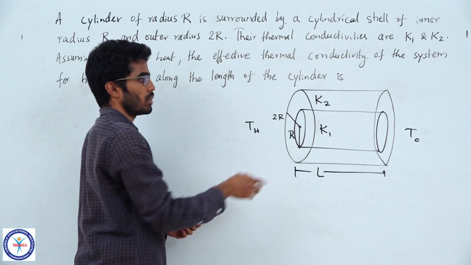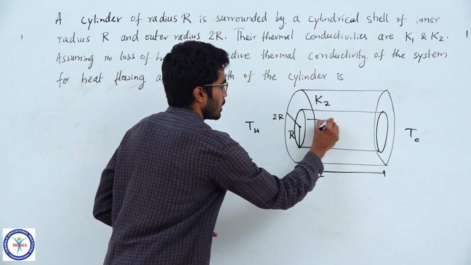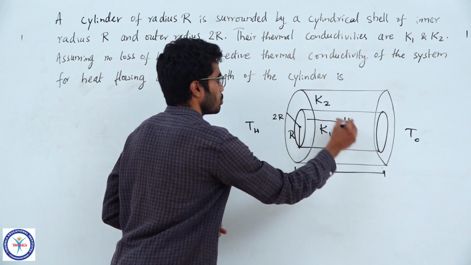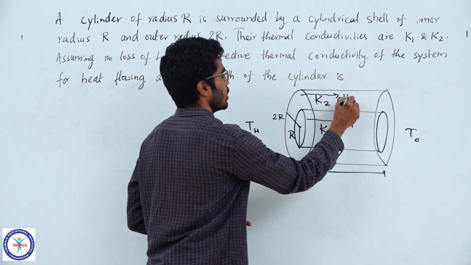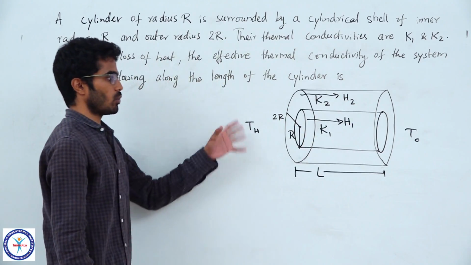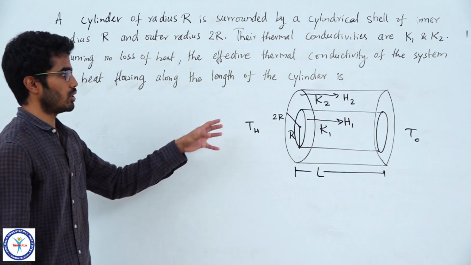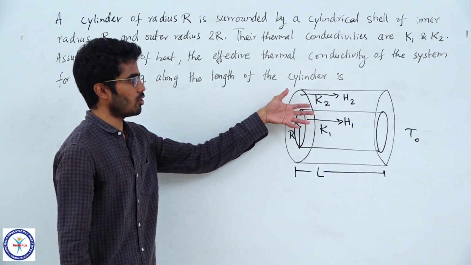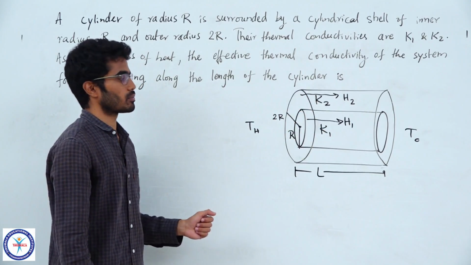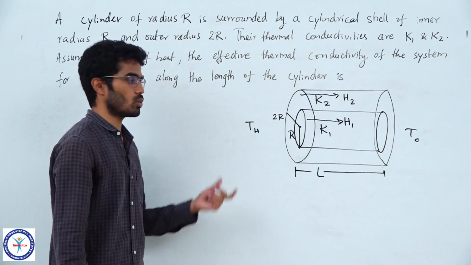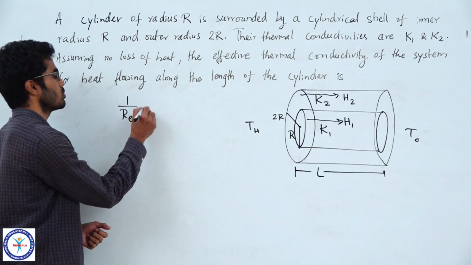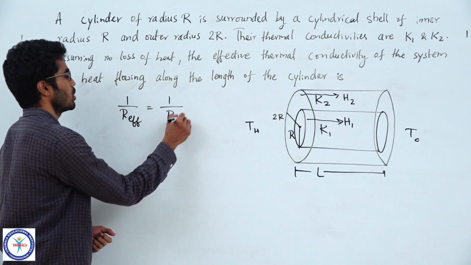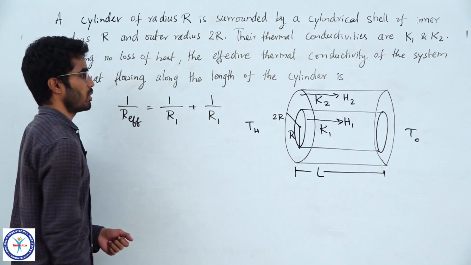So, they are different paths. Let us say the heat flowing through the inner portion is H1 and through the outer portion is H2. Now, they are in parallel. We observe the splitting of energy flow here. They have different paths, so they are in parallel. Now, how do you calculate effective thermal resistance? You can use this relation: 1 by R effective is 1 by R1 plus 1 by R2.